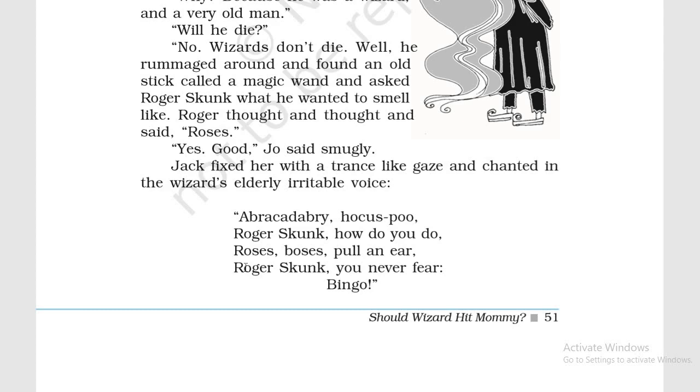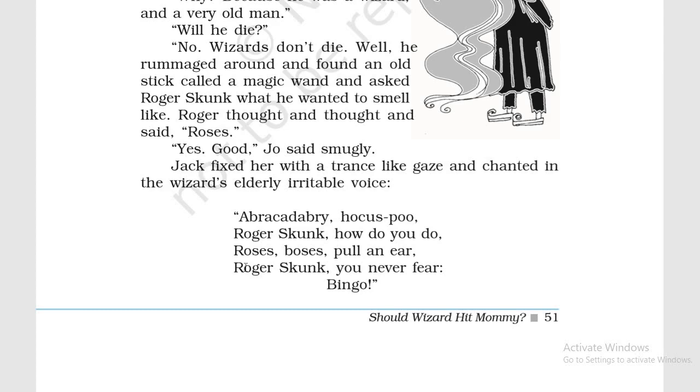Abracadabra, hocus poo, Roger Skunk, how do you do? Roses, Moses, pull an ear, Roger Skunk, you never fear. Bingo!